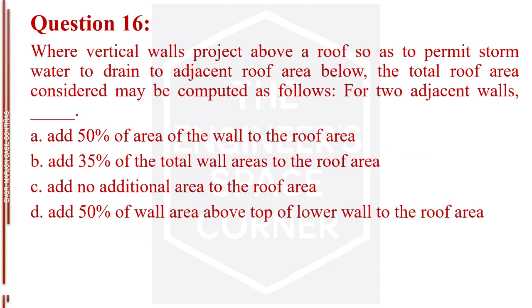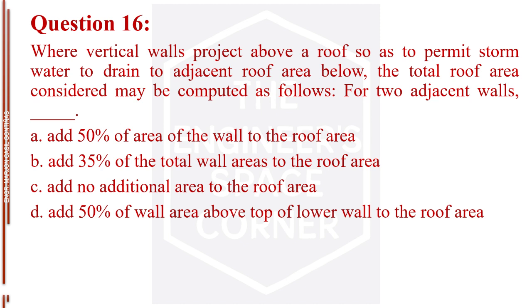Question number 16. Where vertical walls project above a roof so as to permit storm water to drain to adjacent roof area below, the total roof area considered may be computed as follows. For two adjacent walls, blank. Letter A, add 50% of area of the wall to the roof area. Letter B, add 35% of the total wall areas to the roof area.